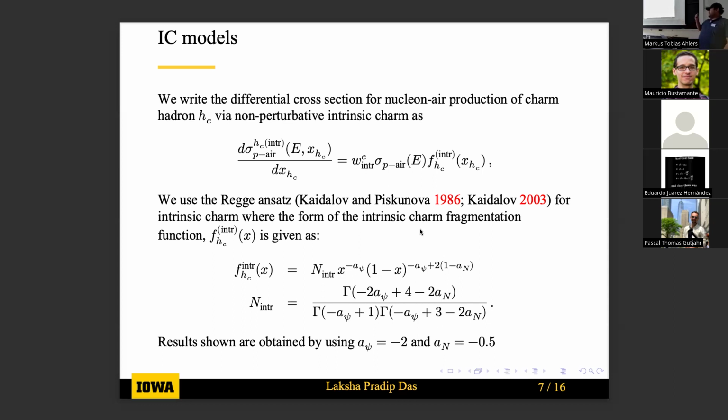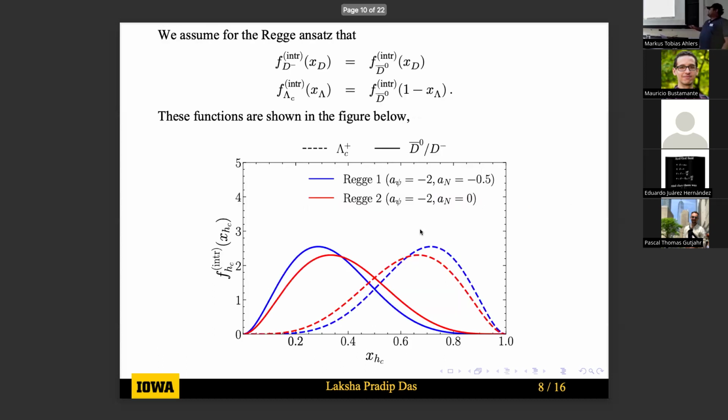And here alpha psi and alpha N are the intercepts of the J/psi meson and baryon, that is, the nucleon intercepts of the meson and baryon trajectories in the Regge theory. So for our results, we mainly use alpha psi equal to -2 and alpha N equal to -0.5.